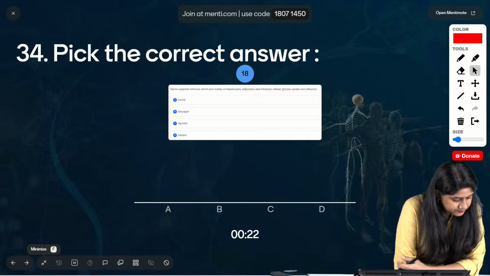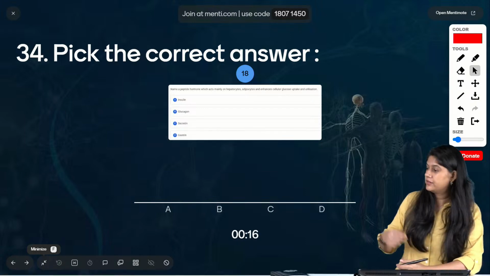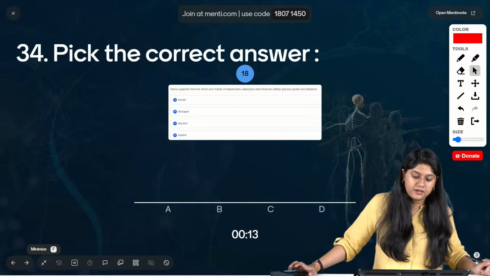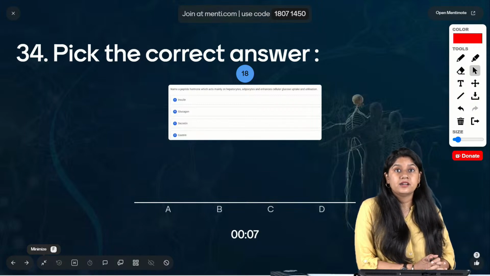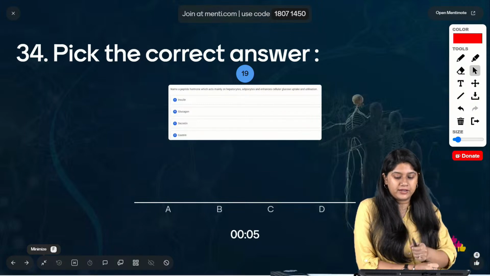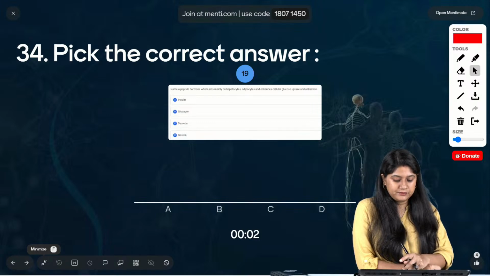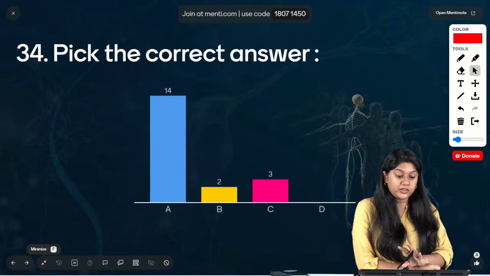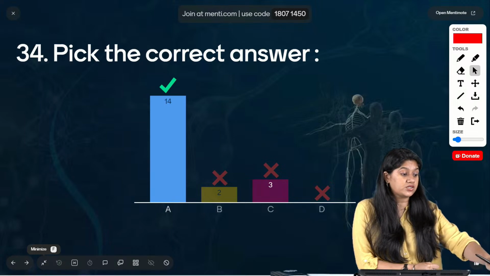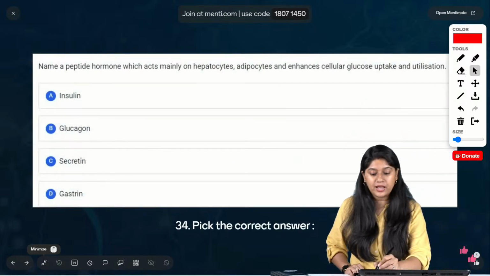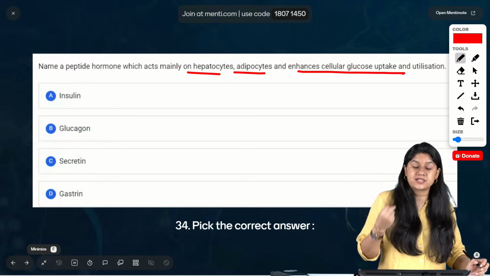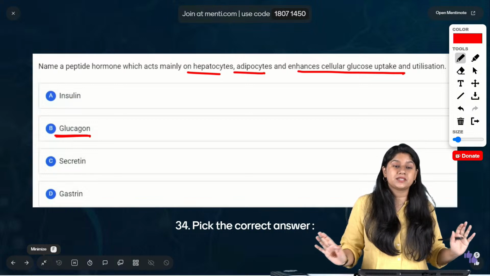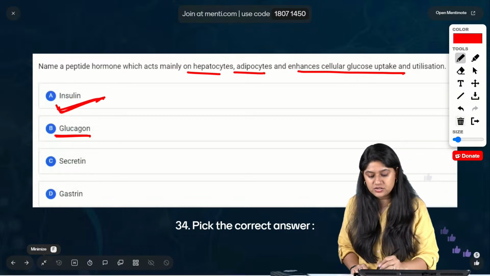This hormone is acting on two cell types and enhancing the cellular uptake and utilization of glucose. One hormone stops you from using glucose and another says use glucose. So insulin is the one that acts on hepatocytes and adipocytes and enhances cellular glucose uptake and utilization, whereas glucagon will say do not utilize. So option A, insulin, is the correct answer.